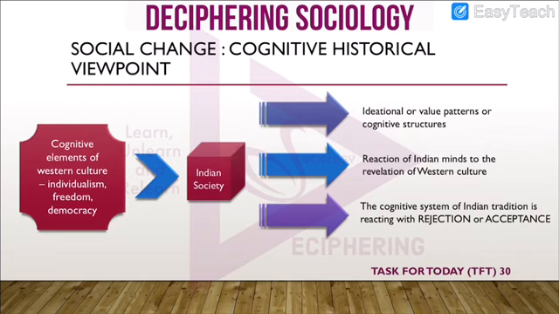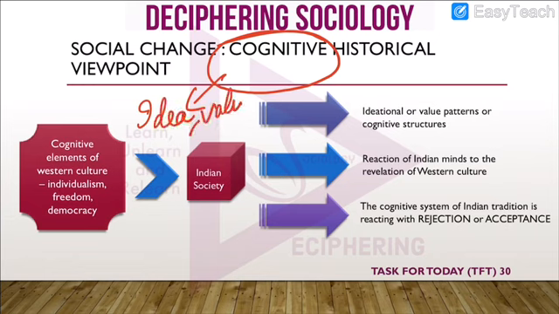So he was finally able to understand social change. Now what did he understand? What was this social change? He understood that this social change that India went through was an ideological social change, related to ideas or values, something intangible, or you can say a mental construct.